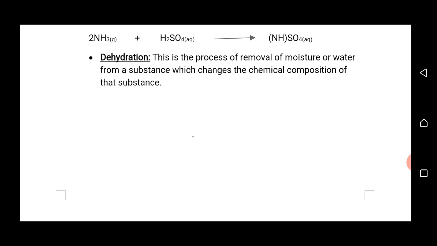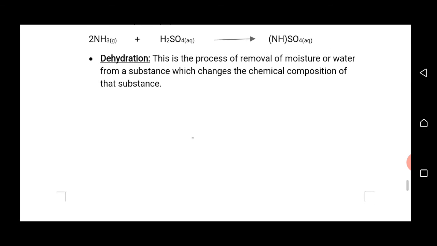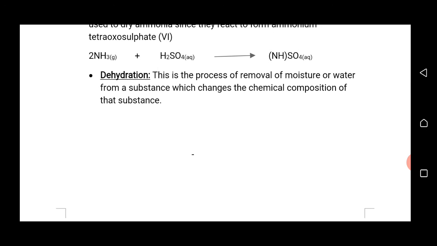So drying is the removal of moisture which does not affect the chemical composition, while dehydration is a process whereby moisture is removed from a substance and it affects the chemical composition of that substance. Some common drying agents can also be used as dehydrating agents. For example, concentrated tetraoxosulfate(VI) acid can also serve as a dehydrating agent.